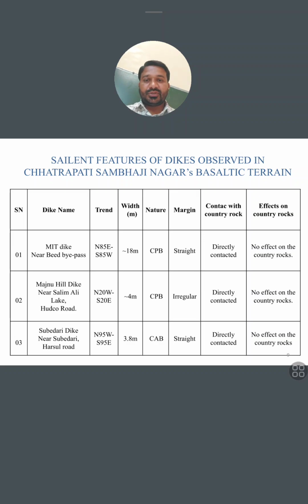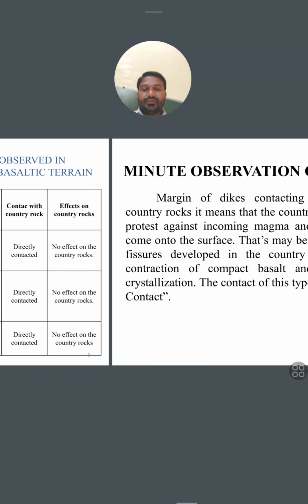Compact aphanitic basalt means you will see big masses of basalt, and its margins are straight, not showing any effects on the country rock. Its contact with the country rock is direct, and the same, no effect on the country rock.